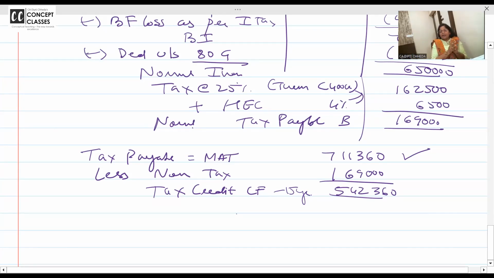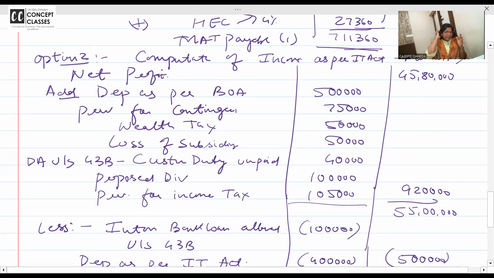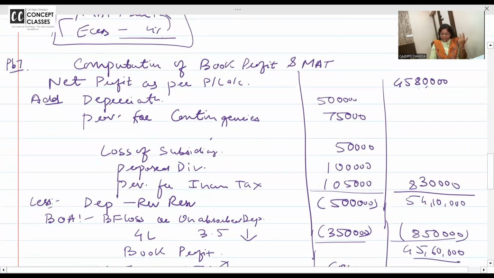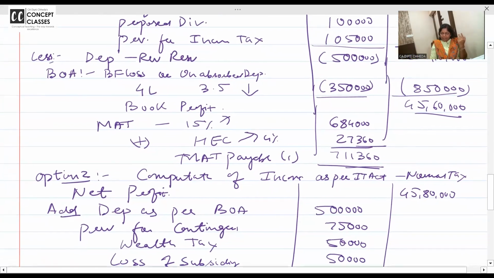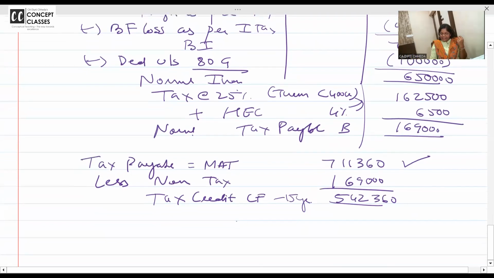Instead of wealth tax, if it would have been income tax, the one above, we would have added back in both the cases. Here, because I took it as wealth tax, it was not added back either, so I didn't add it back in the MAT calculation here. And MAT we have paid at the rate of 15%, whereas my normal tax I have calculated at the rate of 25%.